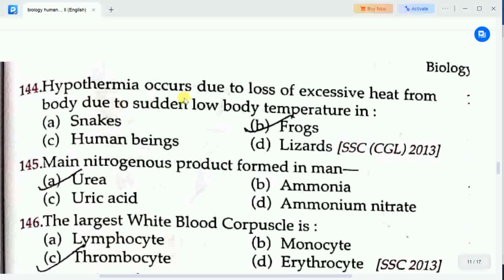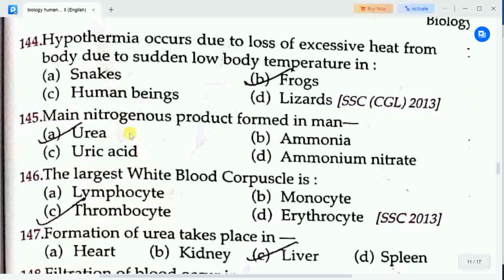Next question is, hypothermia occurs due to loss of excessive heat from body due to sudden low body temperature in. Options are A. snakes, B. frogs, C. human beings, D. lizards. Correct answer is option B, frogs. Hypothermia occurs due to loss of excessive heat from body due to sudden low body temperature in frogs.